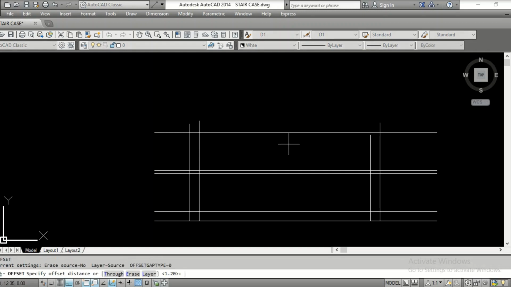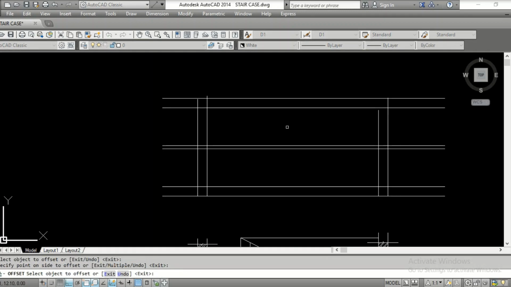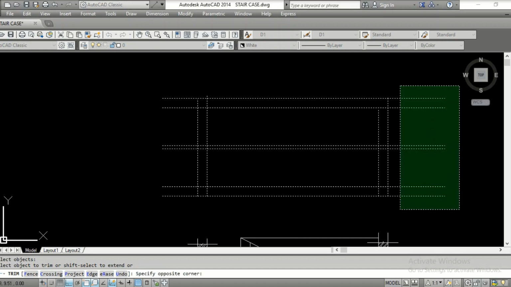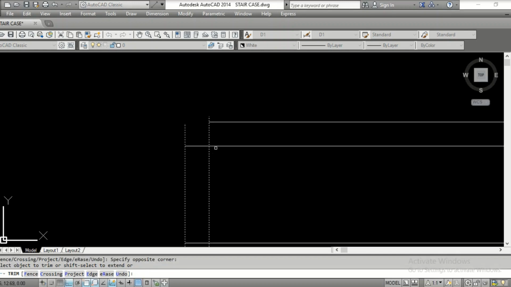Offset 0.3. Yeah, now everything seems to be falling in place. Trim, cross. You can delete all this stuff here. Okay, some corner needs to be joined.